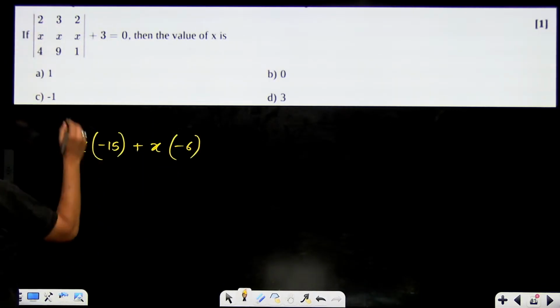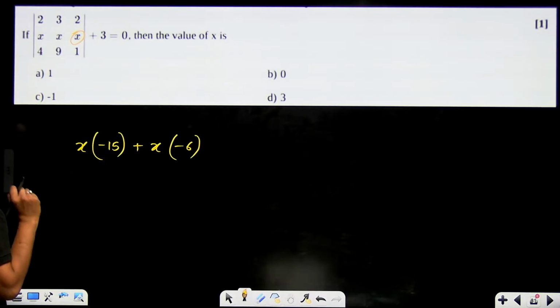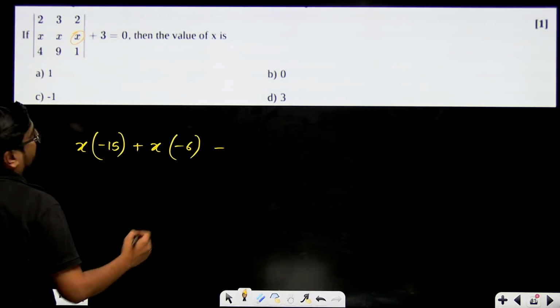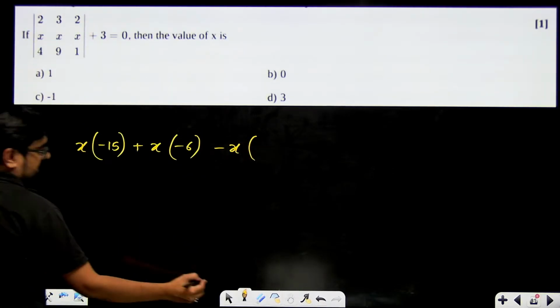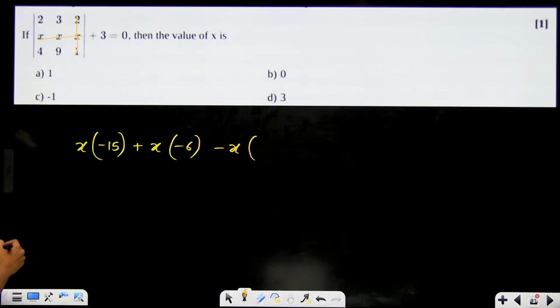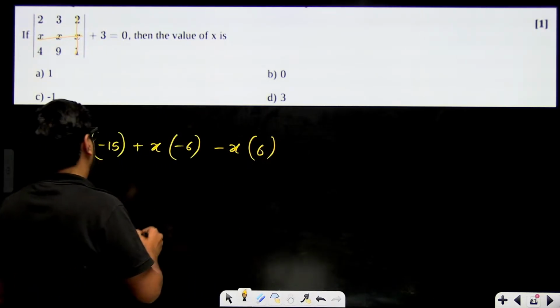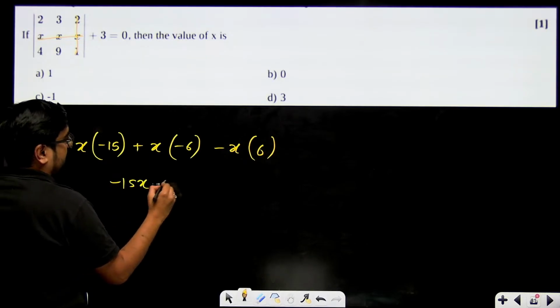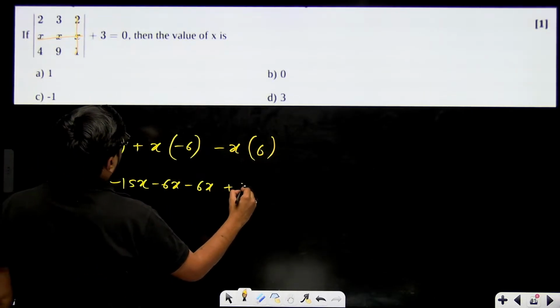Now this position, what is this position? 2, 3, so 2 plus 3 is 5, so minus will come. Minus x multiplied with, hide this and this, what is remaining? 18 minus 12, that means 6. So minus 15x minus 6x minus 6x plus 3 equal to 0.